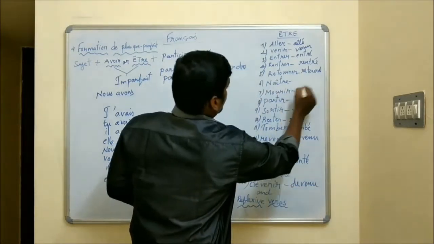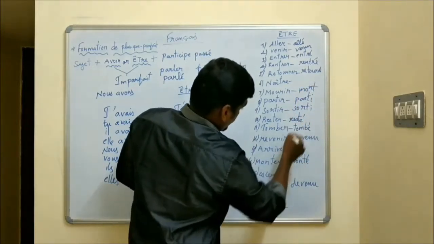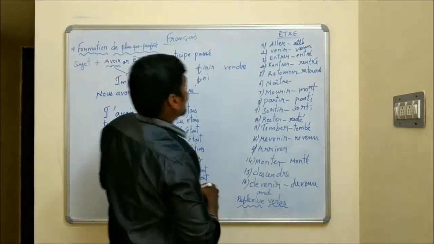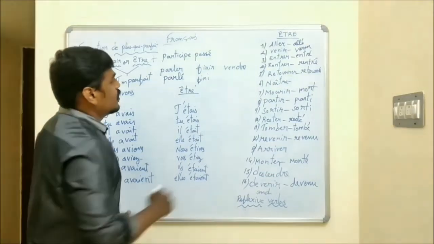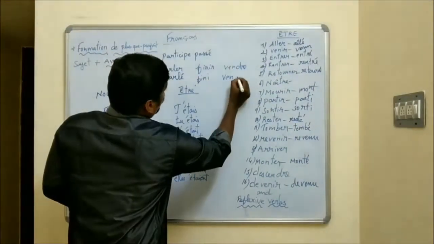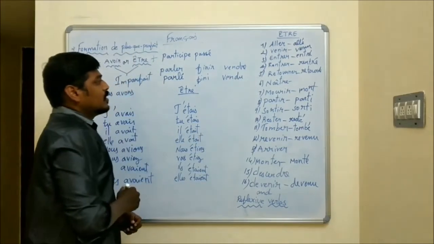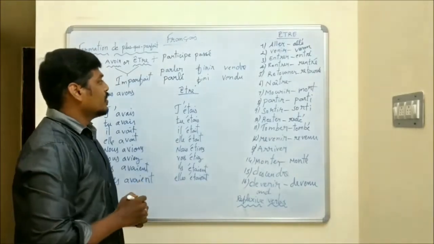Okay. Mourir. Mourir is irregular. Mort. Okay. The verb ending with IR, that's all. And the next, vendre, it's a third group regular verb. You should remove RE and put U. This rule is also applied only for regular verbs. For the irregular verbs, you should memorize them.